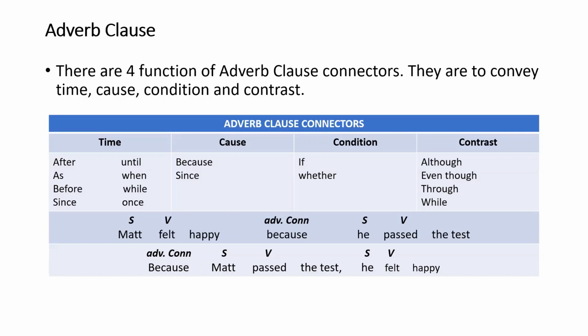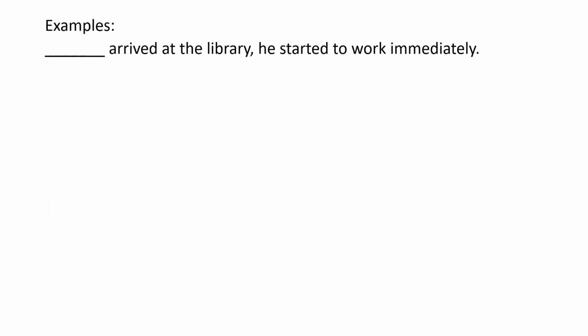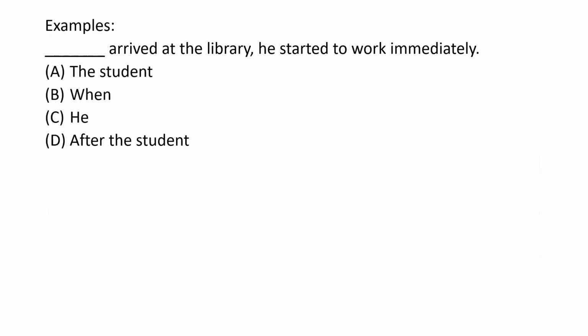Yeah, so let me give you an example. Blank arrived at the library. He started to work immediately. We have four options: the student, when, he, and after the student. Let's have a look at the options. The blank is in the beginning of the sentence, so naturally, we are going to look for subjects. Now, A qualifies as a subject, C qualifies as a subject.